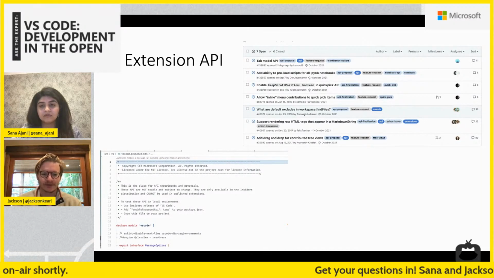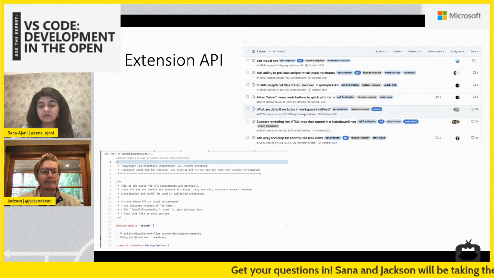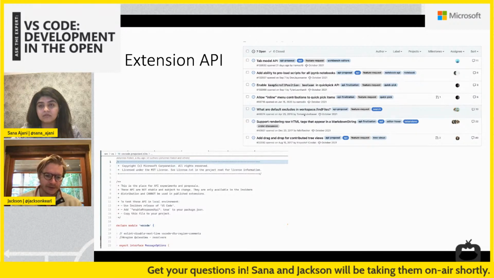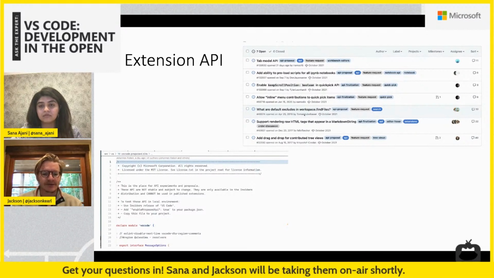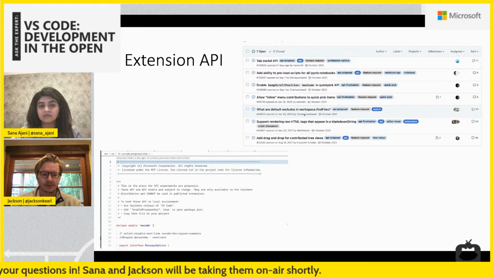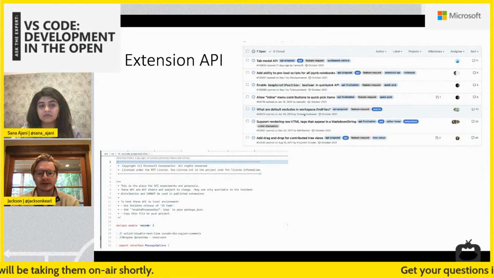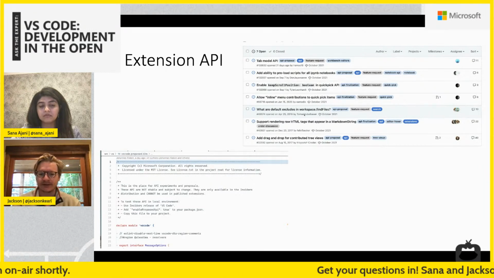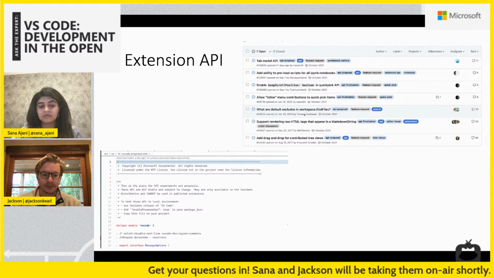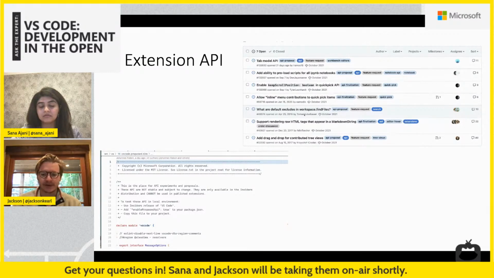We are willing to support this until the end of time. And one thing that really helps with that is the vscode.proposed.d.ts, where anybody who wants to test out a proposed API that hasn't been fully solidified yet can build their own extensions and download the proposed API,